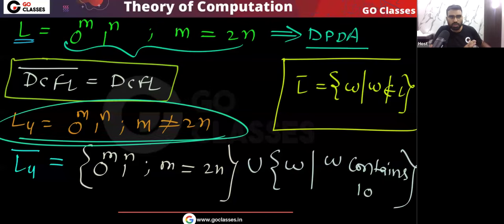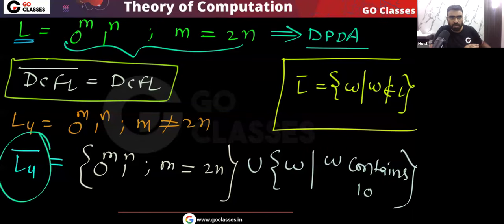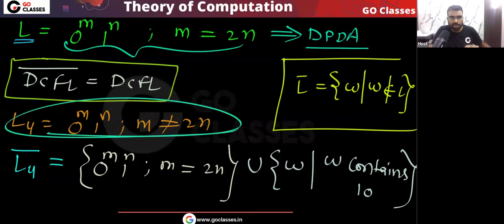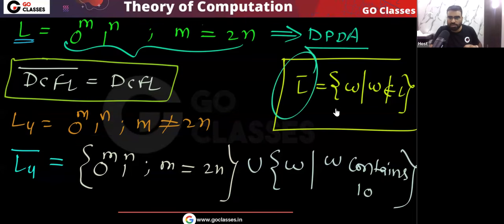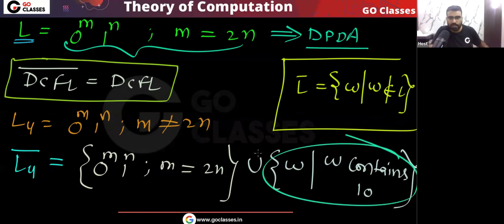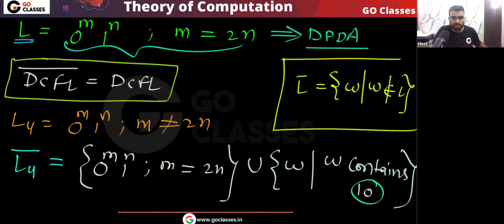Okay, so remember this is your L4 language. So what will be L4 complement? That will be all those strings which are not in L4. Remember, L complement means all those strings which are not in L. So you can see these strings are not in L4. When you have 0 power m 1 power n, where m is equal to 2n, these strings are also not in L4. Also, these strings are not present in L4, where w contains 1 0.